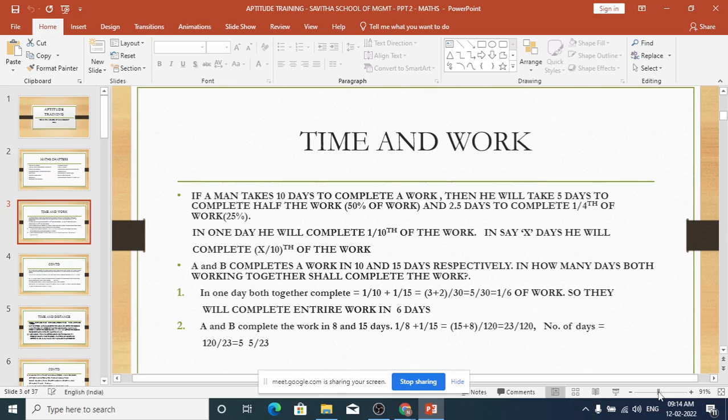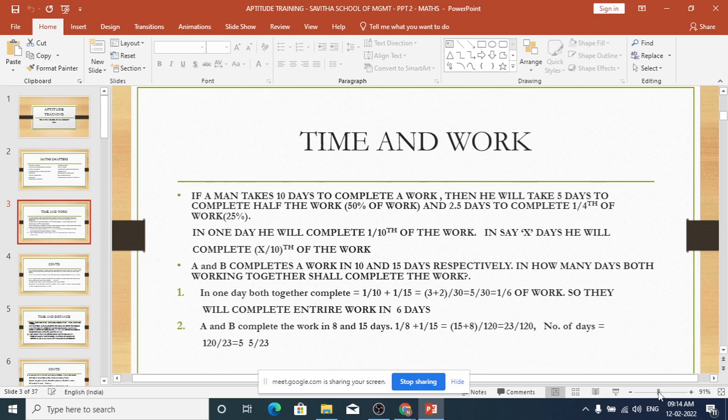So both put together, they will complete 23 by 120 part of the work in one day. In how many days will they complete? Just put the ulta, reverse it, 120 by 23. That is 120 by 23 days they will take to complete the entire work, A and B together.